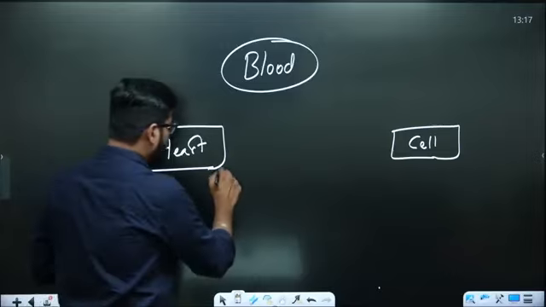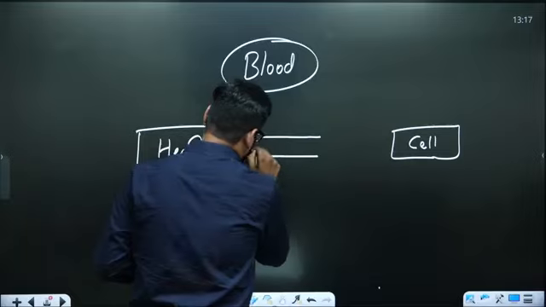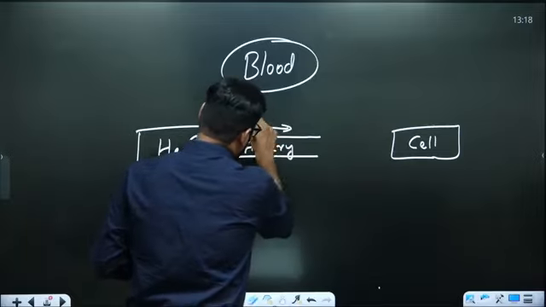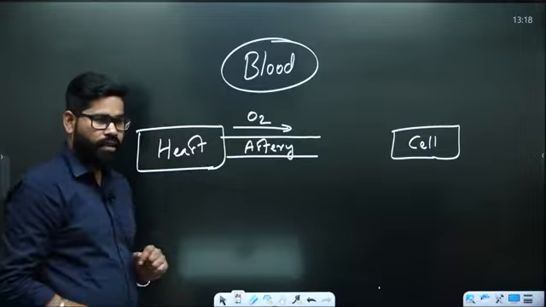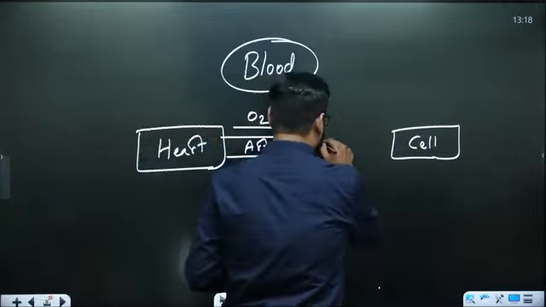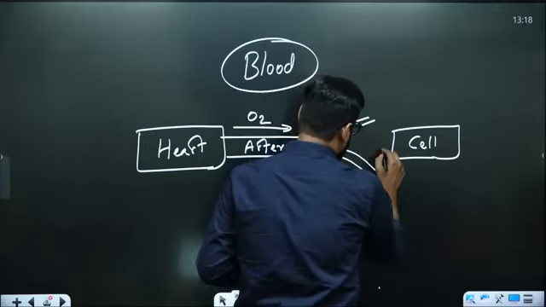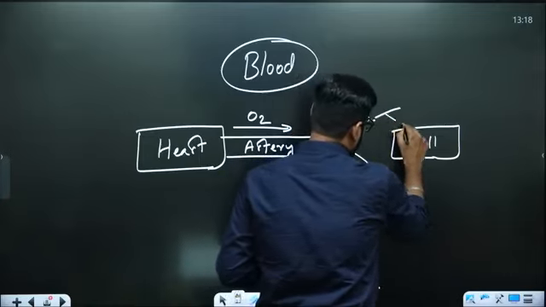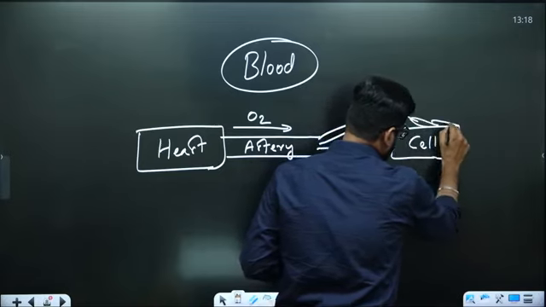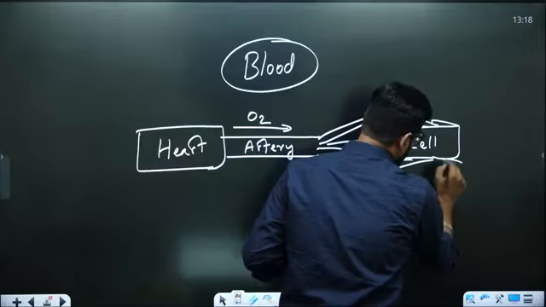First of all, it is forming one structure called an artery. From here the oxygenated blood is going towards the cell. This artery breaks down into simpler parts, which are basically called capillaries.